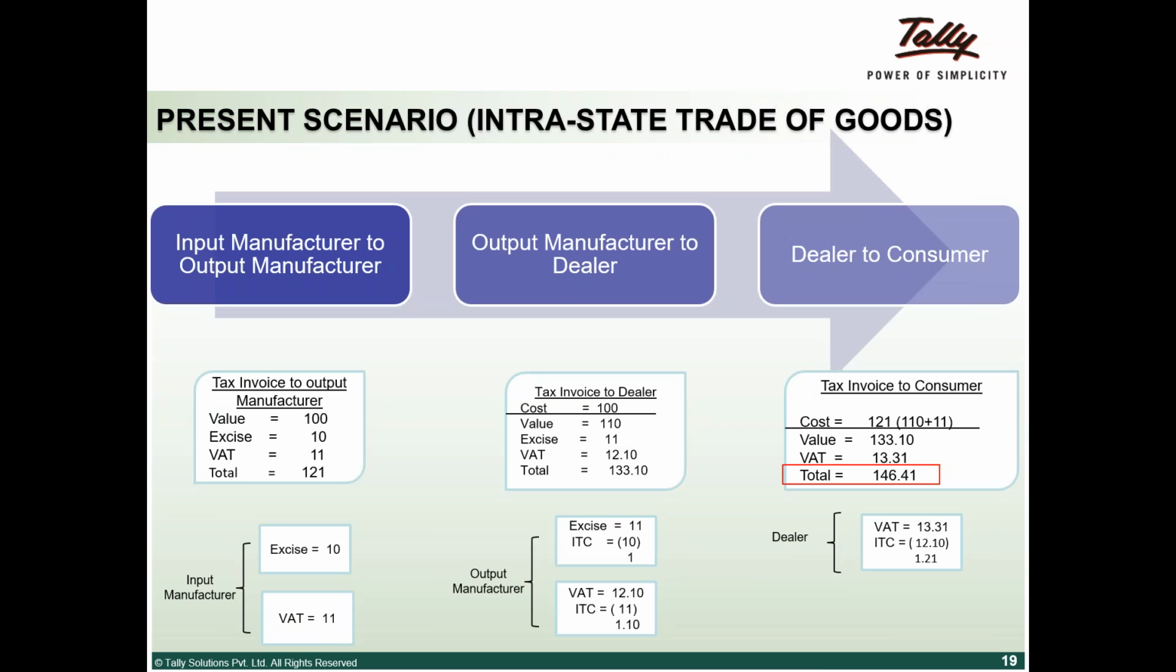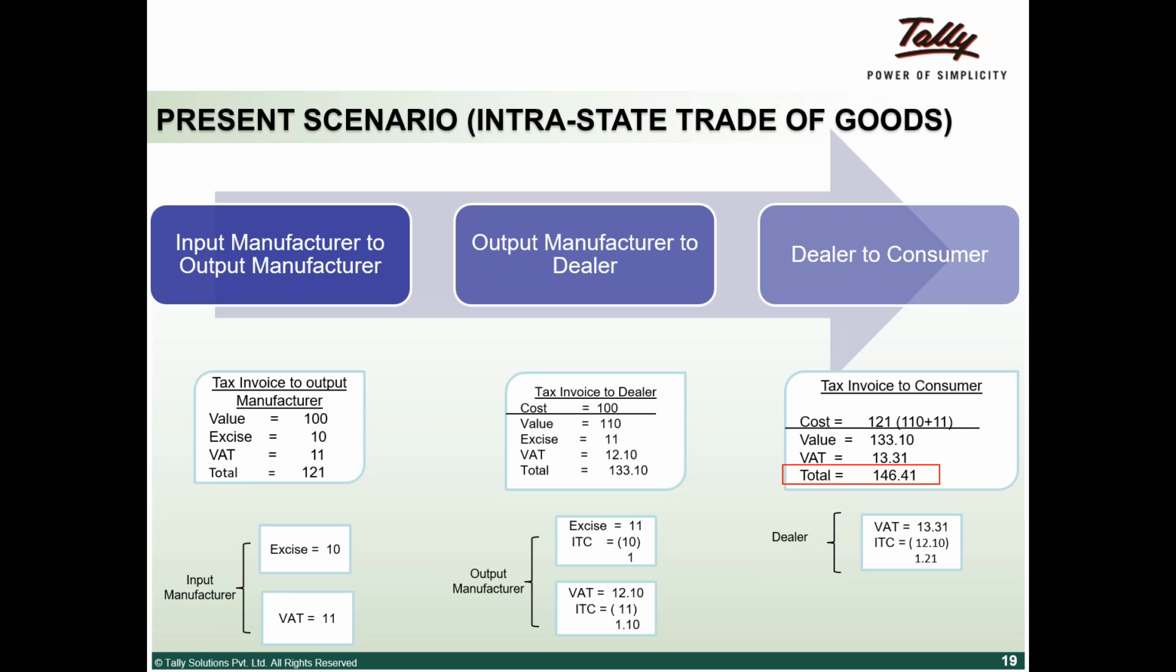The present scenario is that an input manufacturer is selling to an output manufacturer. Basically, he sells a product of 100, paying an excise duty of 10, and VAT of 10%. Again, it is on excise duty and value. Total VAT payable is 11. So in total, he is raising a tax invoice to the output manufacturer at 121.